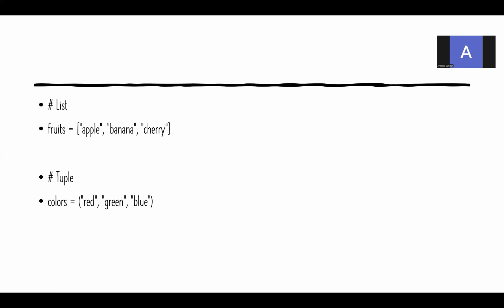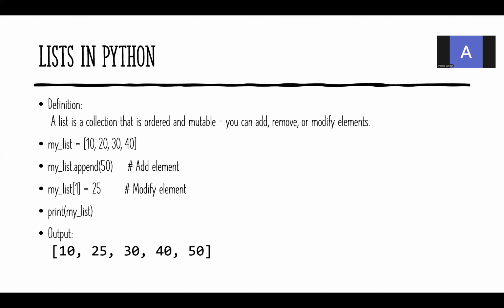Here, fruits is the variable. In this, I'm going to store the list of fruits, apple, banana, cherry. And for the tuple, colors is the variable. In this, I'm going to store red, blue, green. Three items inside the tuple which starts with the curve bracket and ends with the curve bracket.